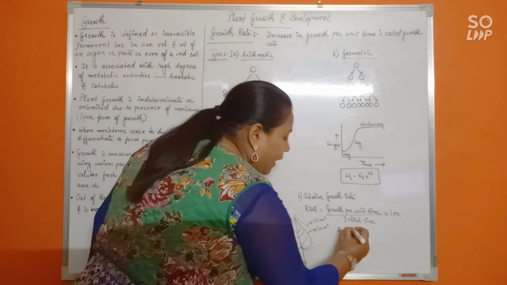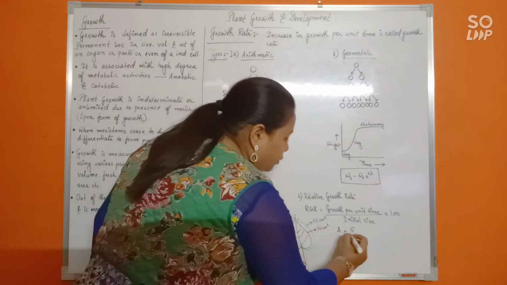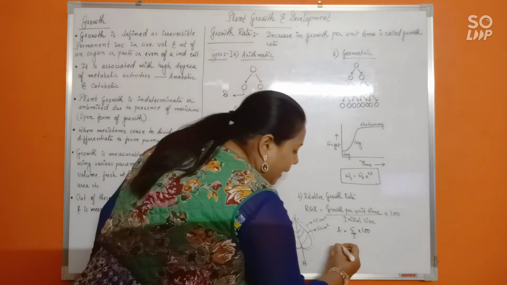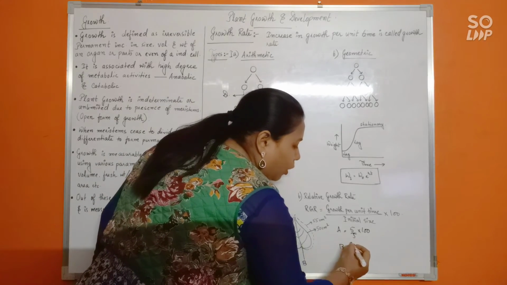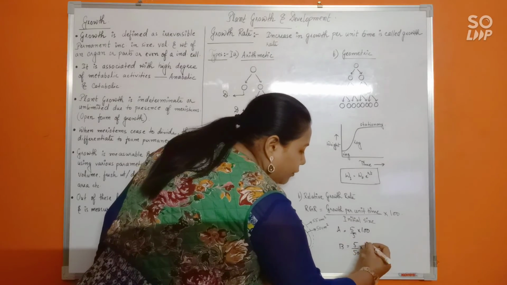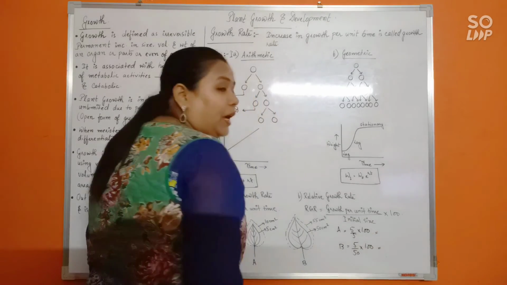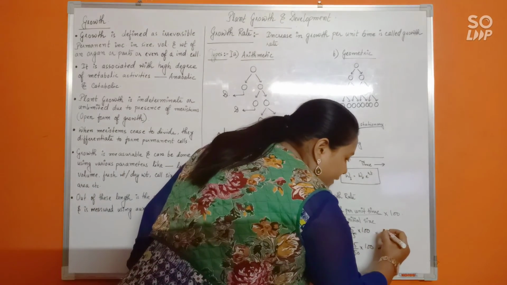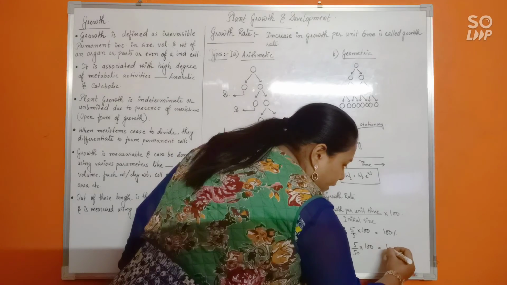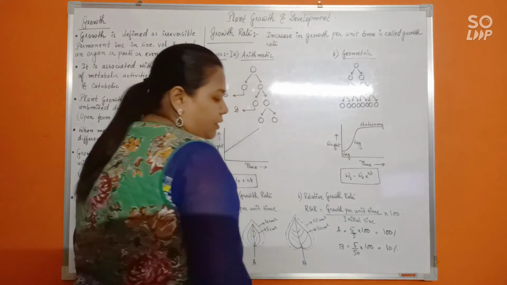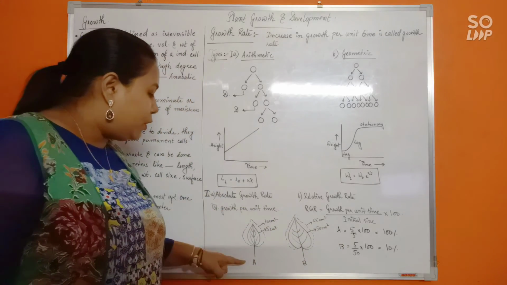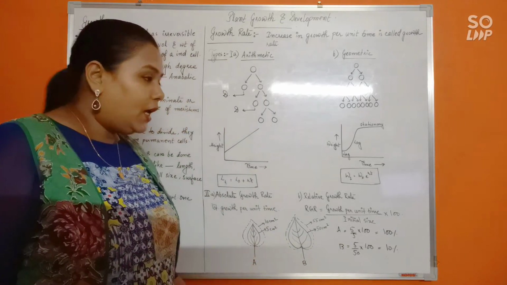Growth per unit time is 5, initial size is also 5, into 100, right? And for plant B it is 5 by 50, as initially it was 50, into 100. So how much are you getting? It is 100% for A, and here it is only 10%, isn't it?